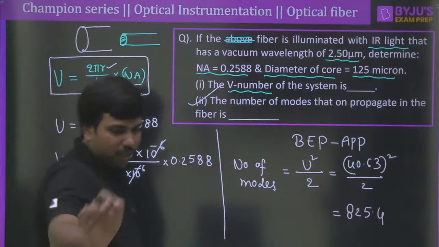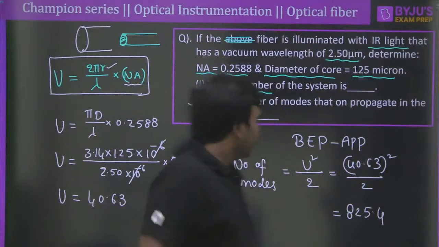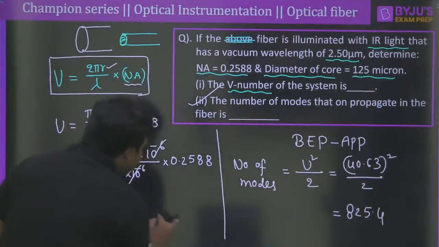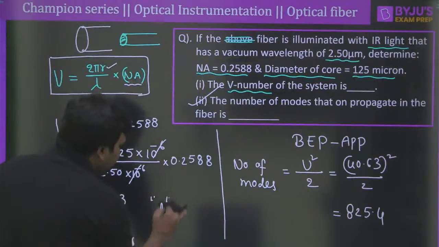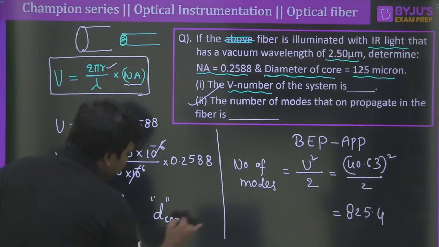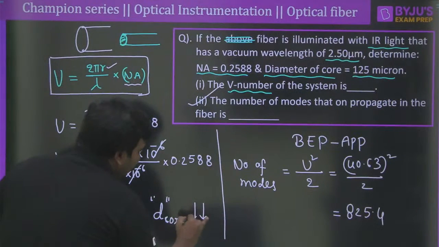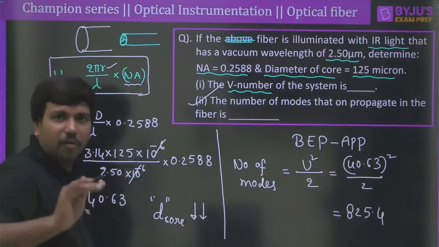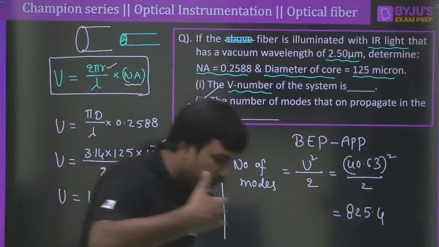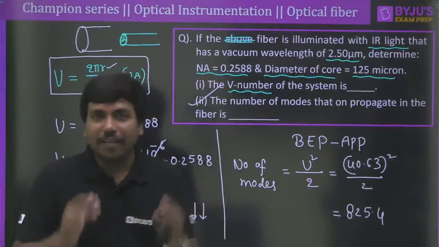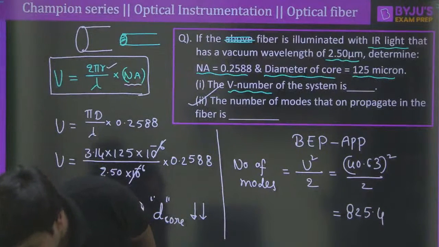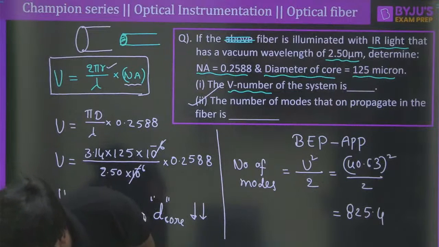Now I have a question, Pramit, to you. Tell me, if the diameter of the core is less, if DC, diameter of the core, let me write down, diameter of the core is low, whether we can transmit more number of modes into the fiber or less number of modes into the fiber. What is your question? Can we transfer more number of modes or less number of modes?